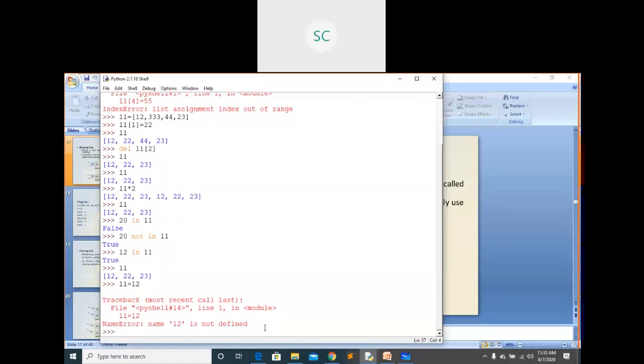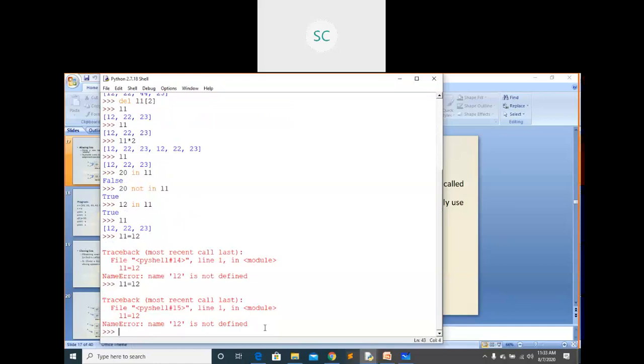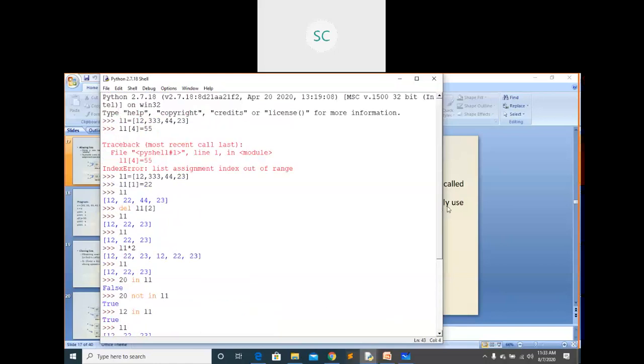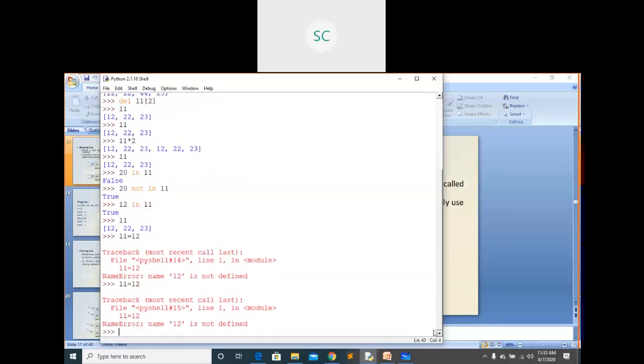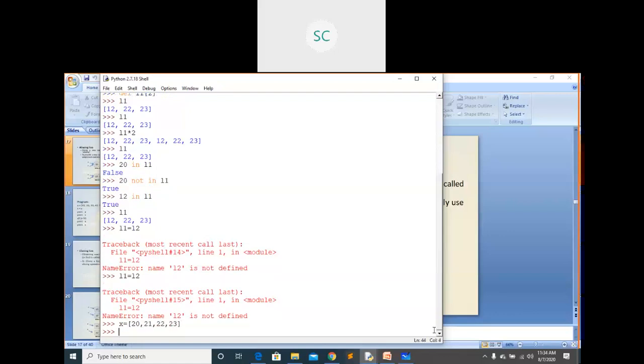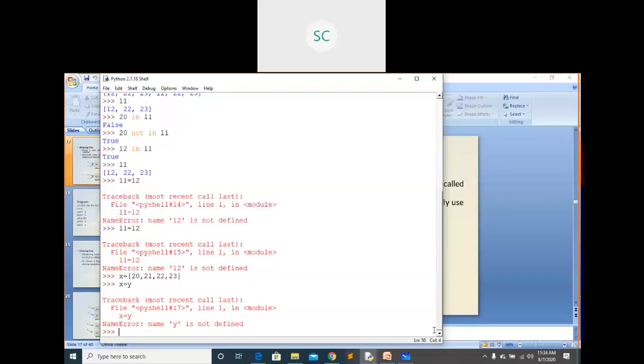I given L1 equals to L2. L2 is present here. Well, some x equals to 20, 21, 22, 23. Okay, x equals to y. Sorry, y equals to x we need to be.